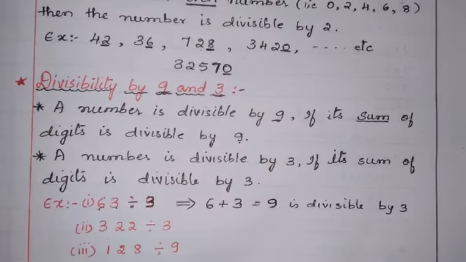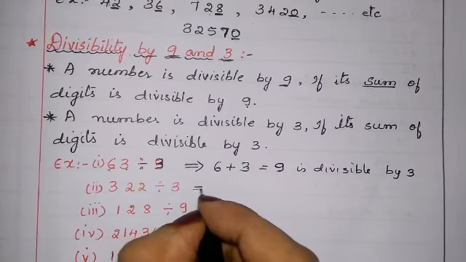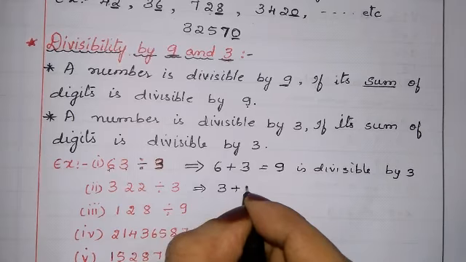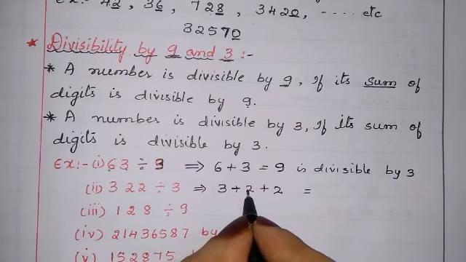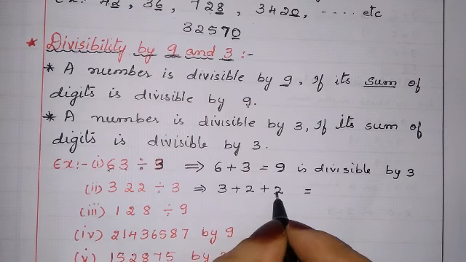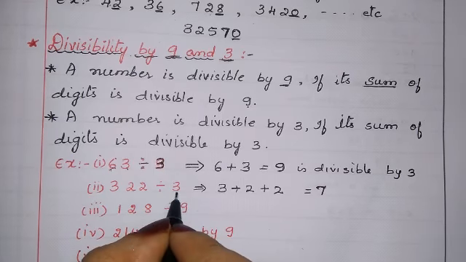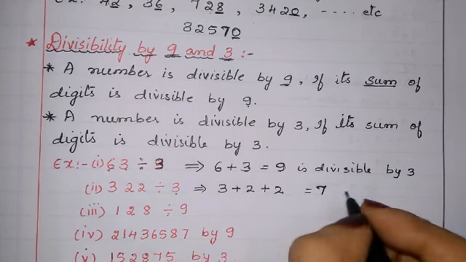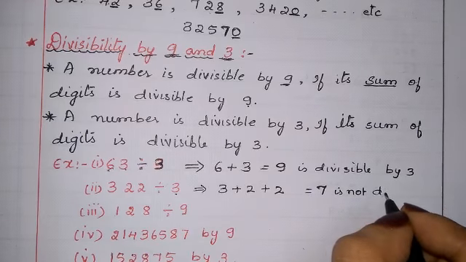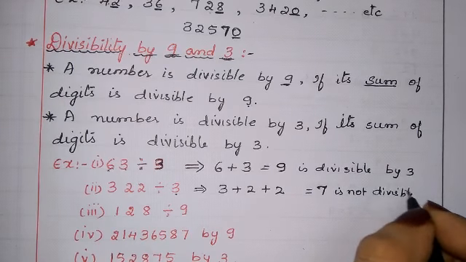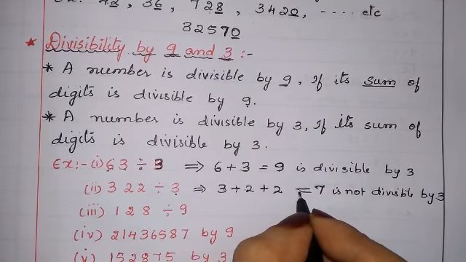Okay. Let us see next example. 3 2 2. What we have to do? 3 plus 2 plus 2. 3 plus 2, 5. 5 plus 2, 7. Whether 7 comes in 3 table? No. 7 is not divisible by 3. Not divisible by 3. Okay. Sum of the digits should be divisible by 3.